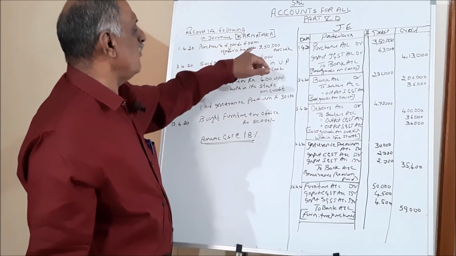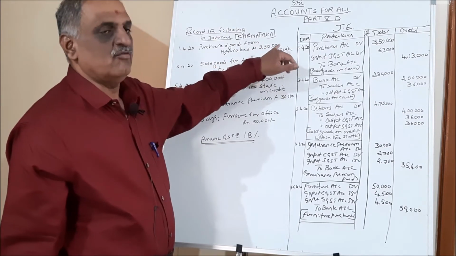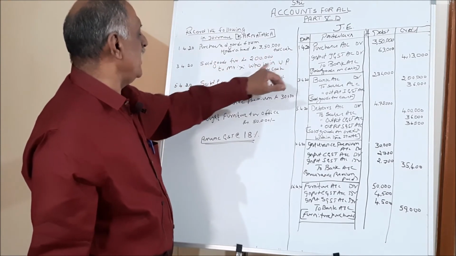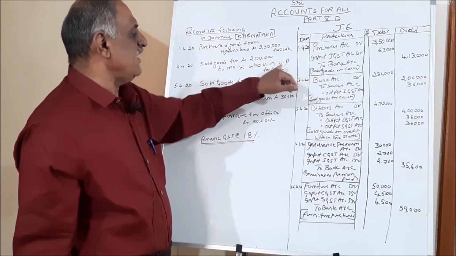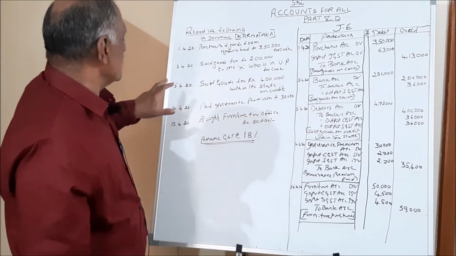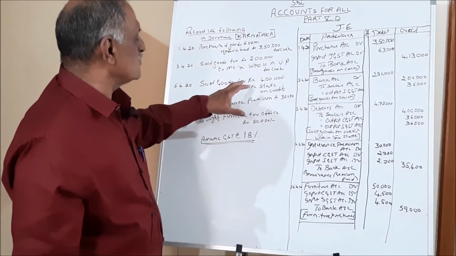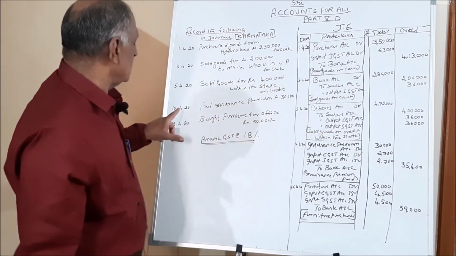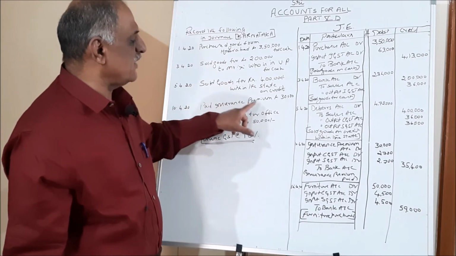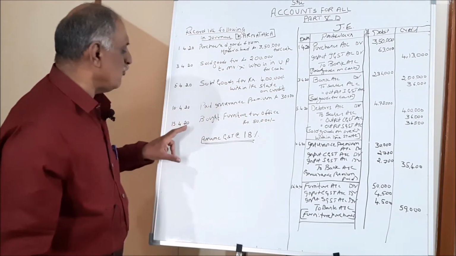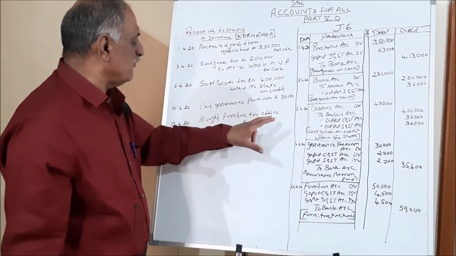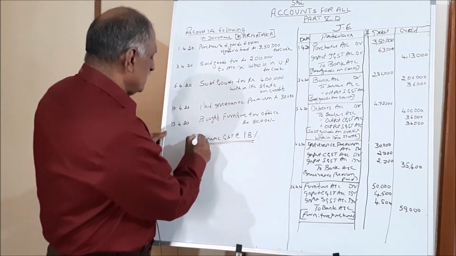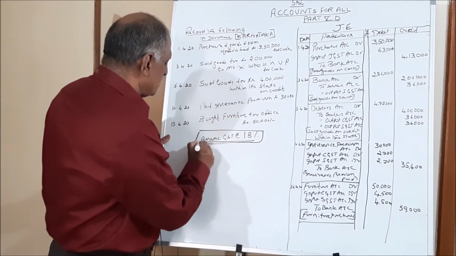1/4/2020 purchased goods from Hyderabad 3,50,000 for cash. 3/4/2020 sold goods for rupees 2 lakh to Mr. X who is in UP for cash. 5/4/2020 sold goods for rupees 4 lakh within the state on credit. 10/4/2020 paid insurance premium 30,000. 15/4/2020 bought furniture for office rupees 50,000.